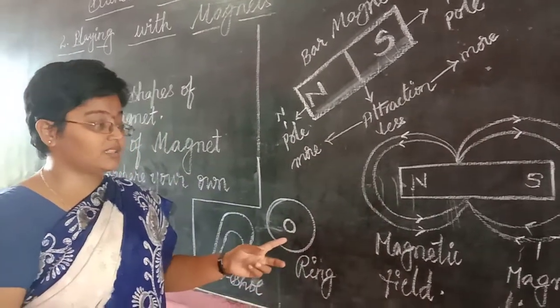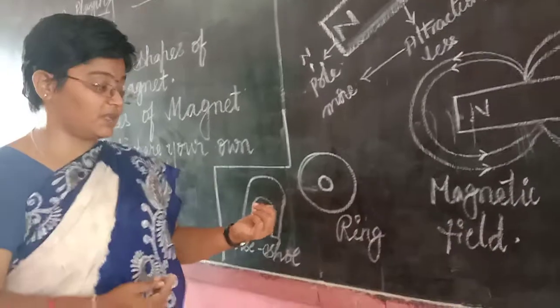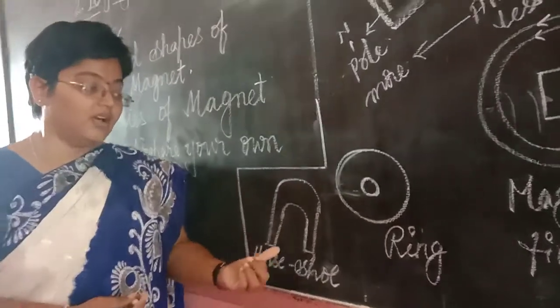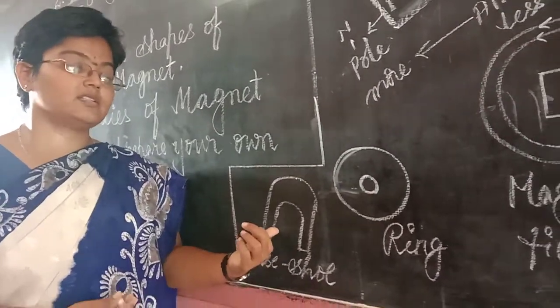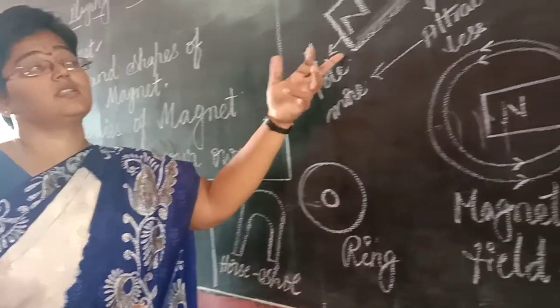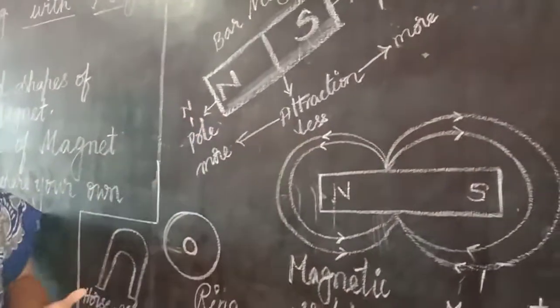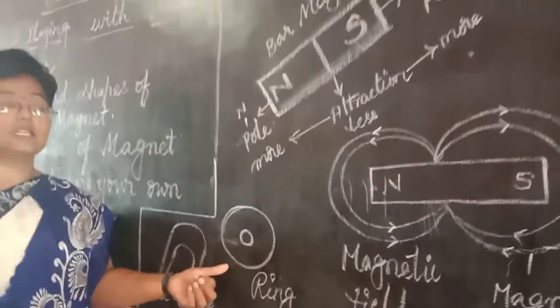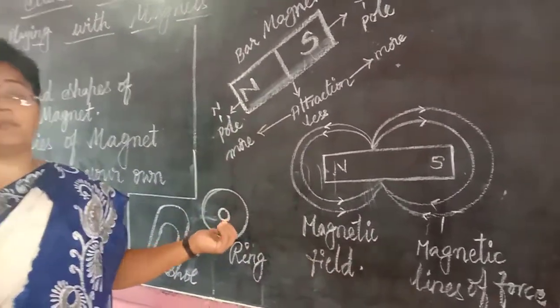Coming to the types and shapes, we have seen that this is a horseshoe magnet and this is a ring magnet, and as we have seen, this is the bar magnet. So we have seen three shapes of magnets here. I am telling you more about the magnet.